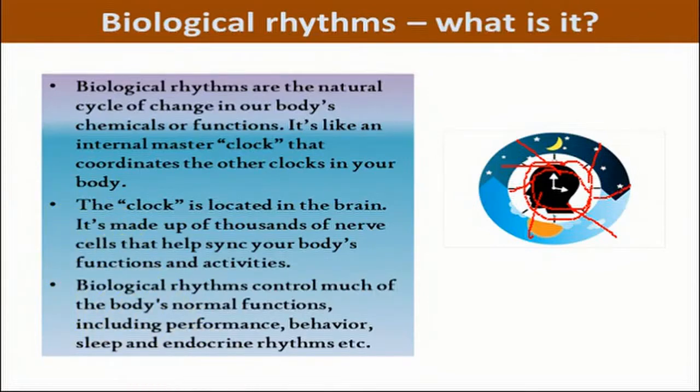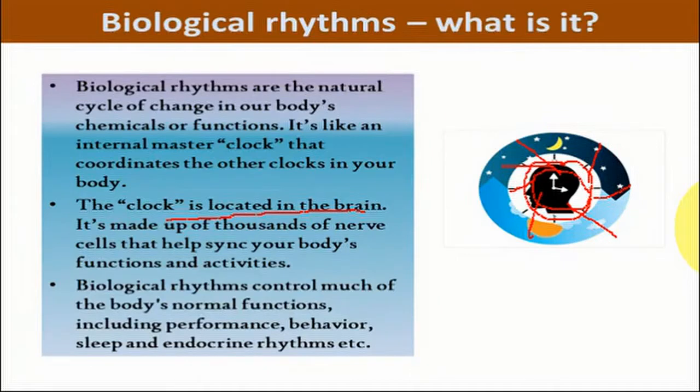As you understood now, the clock is located in the brain, and it's made up of thousands of nerve cells that help sync your body's functions and activities. So the brain is the master clock where the timing is set to respond to particular factors with some behavior of the body.